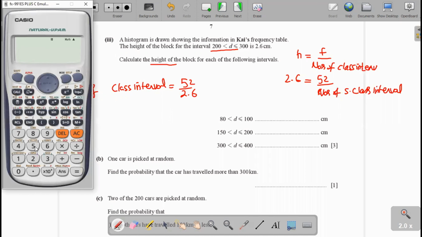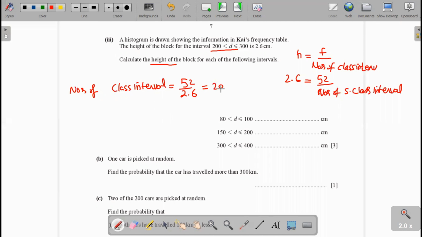Now divide 52 by 2.6. The answer is 20, and 20 is the number of standard class intervals in the 200 to 300 interval.